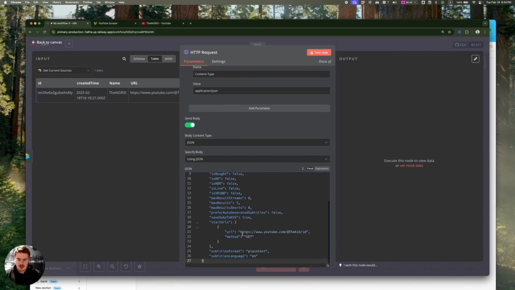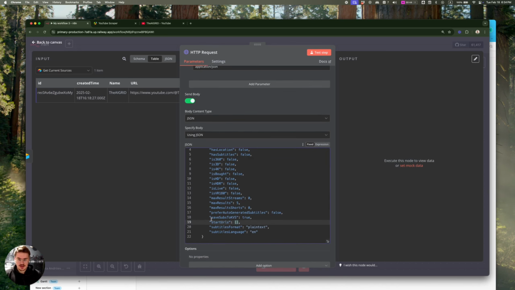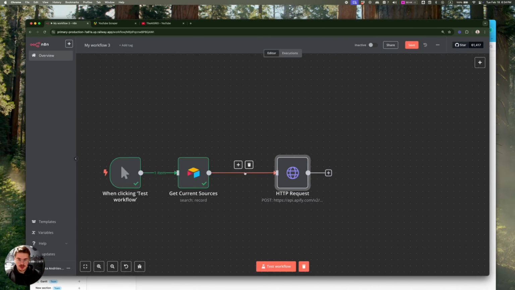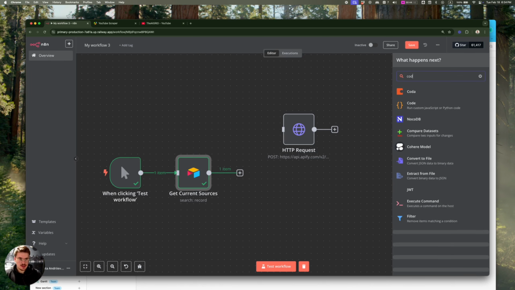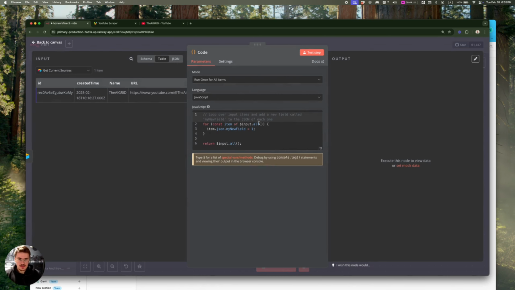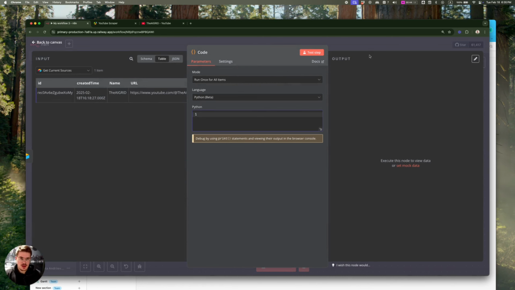here, but you can remove this part. Just keep the brackets for the start URLs, and remove everything else. Just keep this one. Now, before that, we will need to actually format the data. So I'm going to paste a code block in here. We're going to choose Python, and let me just copy the script.